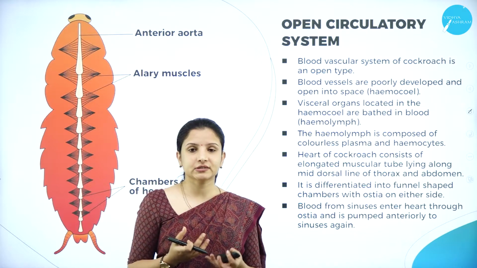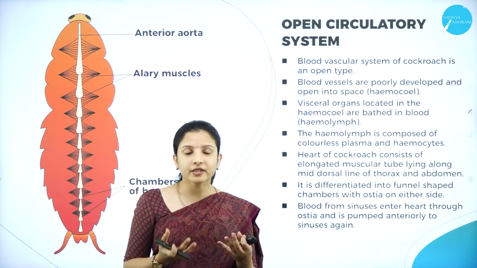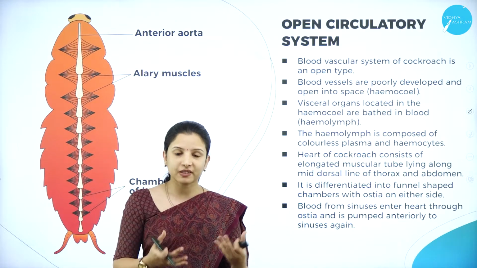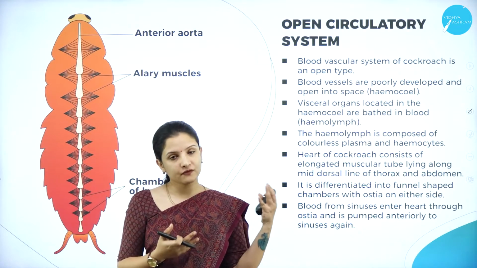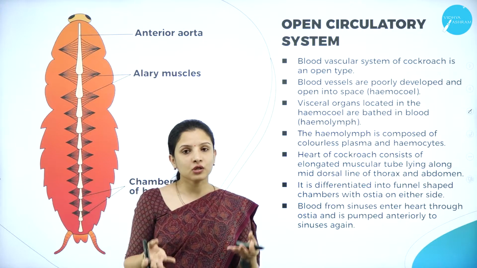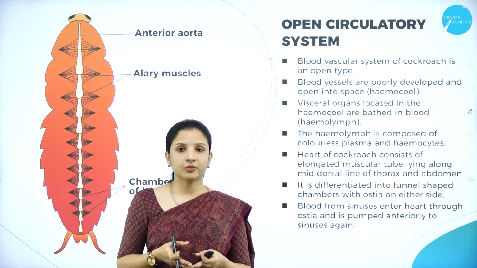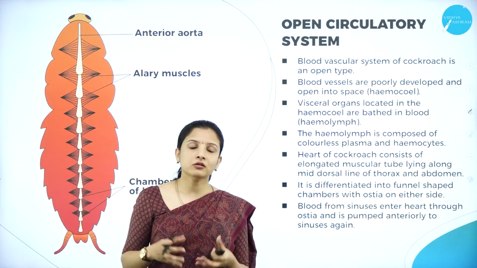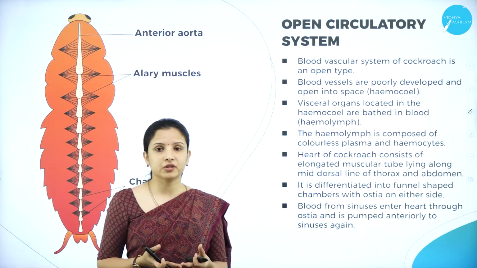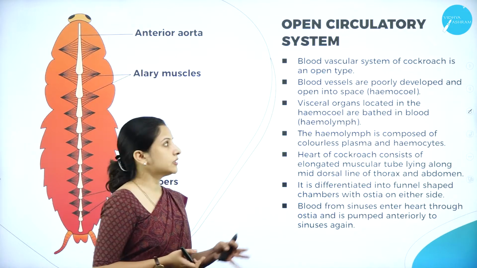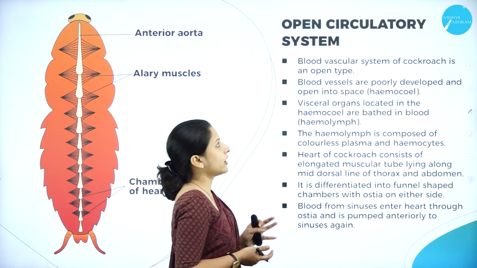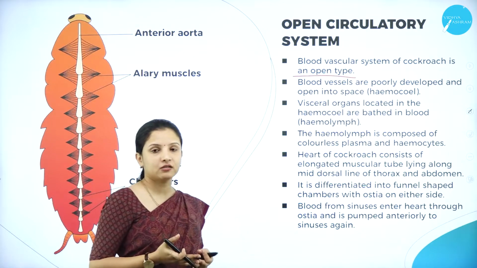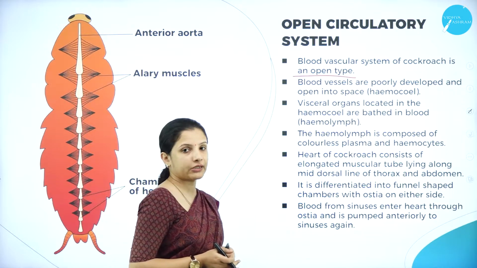In a closed circulatory system, there are veins and arteries which carry blood to specific body parts, right? But in the case of an open circulatory system, there are no veins or veinlets. So the blood just enters into the body, and all the organs will be bathed or dipped in that blood, right? Therefore, the cockroach also has an open circulatory system.